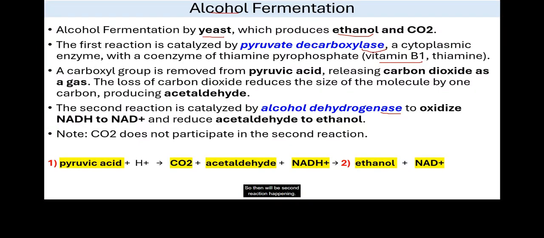Then the second reaction happens. During the second reaction, the other enzyme, alcohol dehydrogenase, will convert acetaldehyde to ethanol, alcohol. And in the same reaction, what is happening? NADH will be oxidized to NAD, and the electrons will now be energy in the alcohol molecule product.